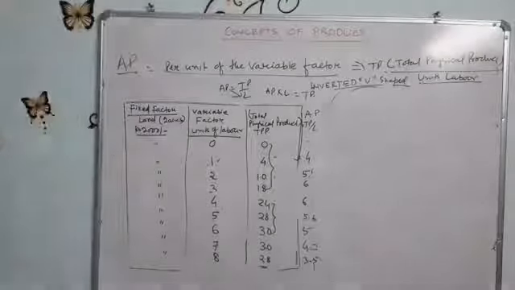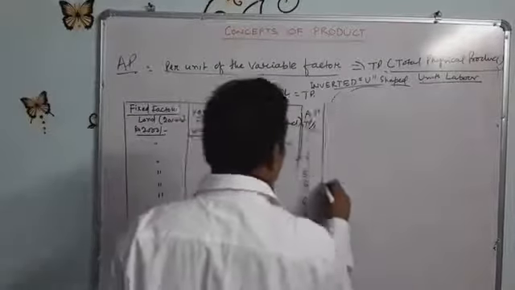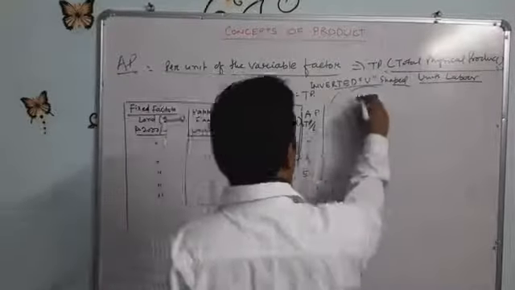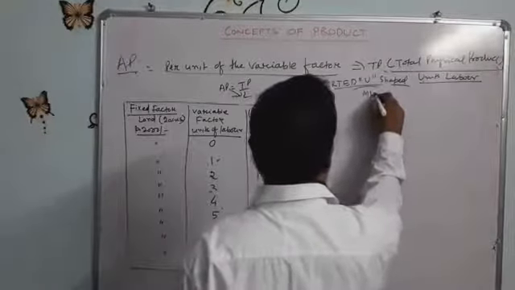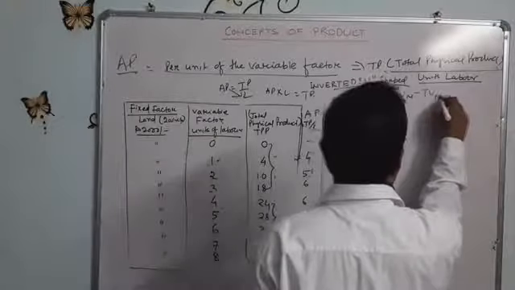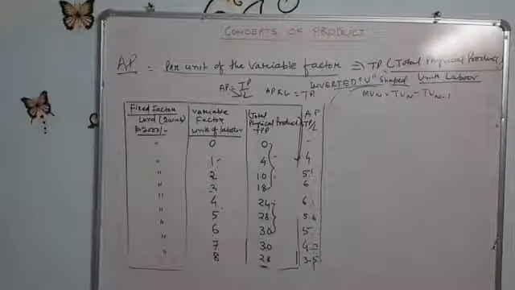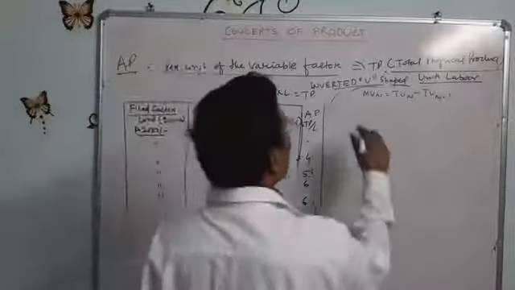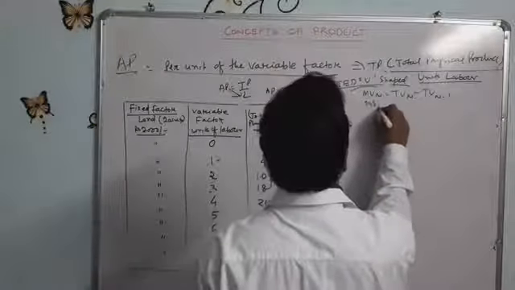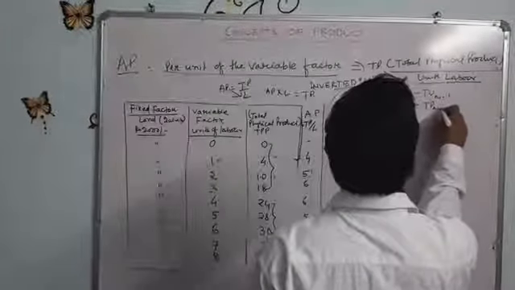Similarly, at that time I said that marginal utility of N equals total utility of N minus total utility of N minus 1. Here it is also the same: marginal product of N equals total product of N minus total product of N minus 1.